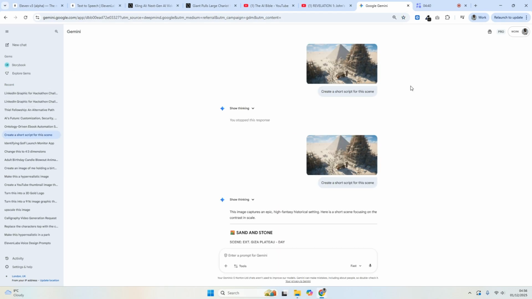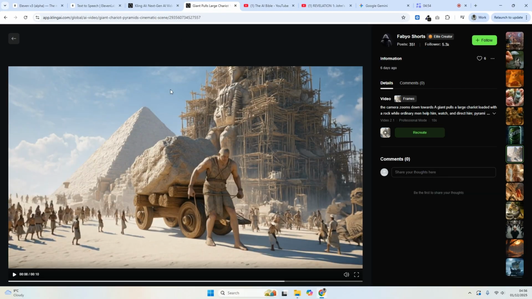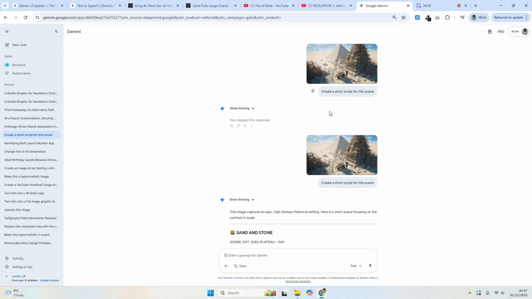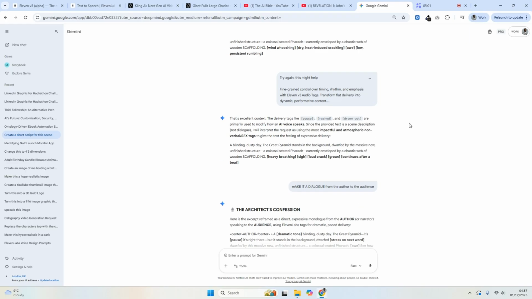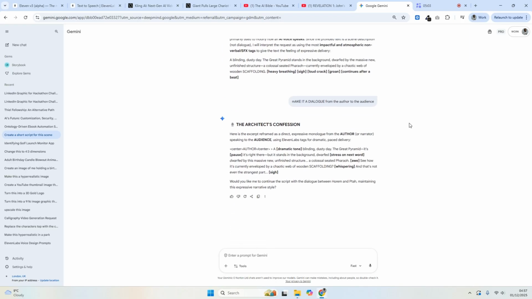What you can see here is Google's Gemini, and I'm having a conversation with Gemini to create a script for this scene to do the voiceover. So all I did is give an image of this right here, and I asked it to do a script for the scene. There is some back and forth to try and improve the script. Once I have a script I like, what I do is ask it to put audio tags. What it can do is put the audio tags there, or we can do that manually ourselves.